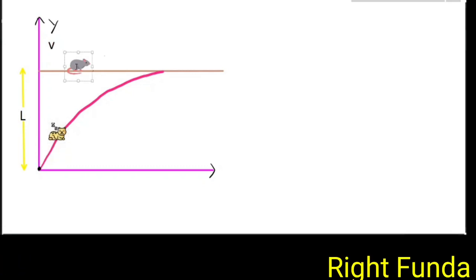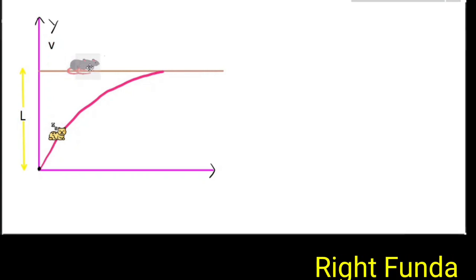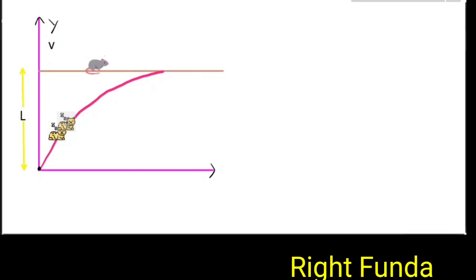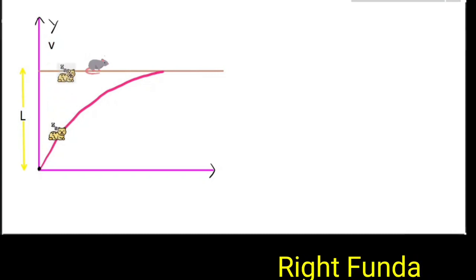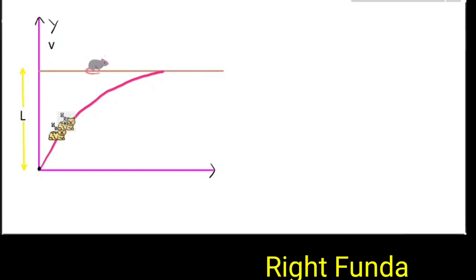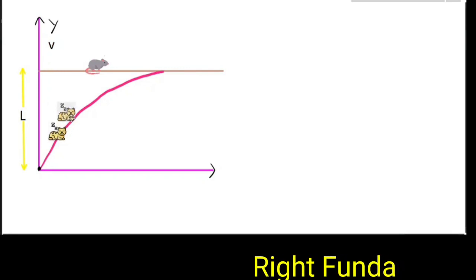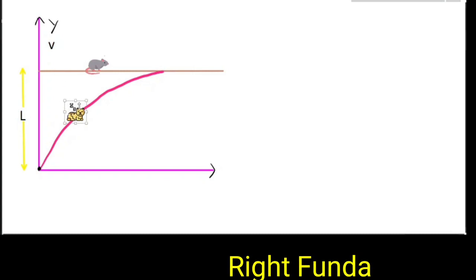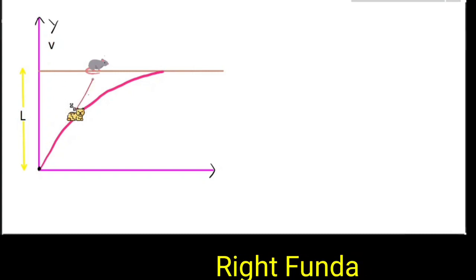After some time, Jerry will go from here to here. By the time, the cat must have traveled from here to here. It will not go like this, it will not be catching Jerry. So it will move like this, go further ahead, and its direction will change also. So this will always be along the line joining them. The direction of Tom will always be along this line.